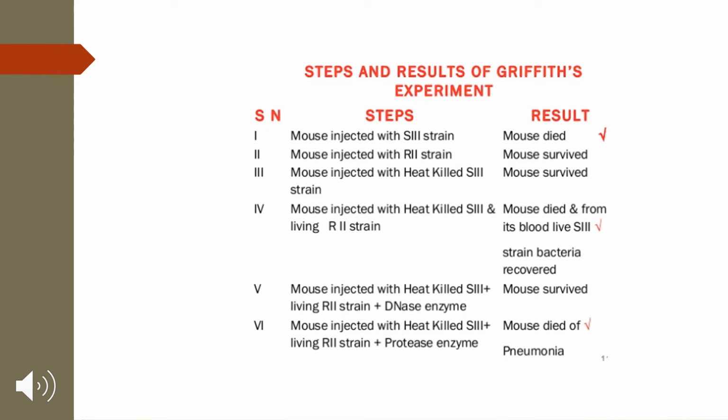Other steps are also included, like the mouse injected with heat killed S strain plus R strain plus DNase enzyme, so the mouse survived. And the mouse injected with heat killed S strain plus R strain plus protease enzyme, so the mouse died of pneumonia. That was the other part of the experiment. What you have to remember is still serial number 4, that is 1, 2, 3, 4, how the strains have their result on the mouse.